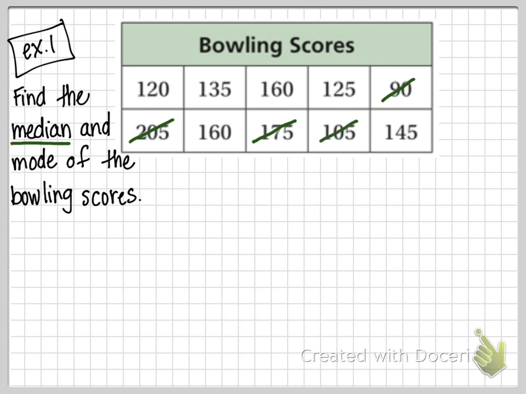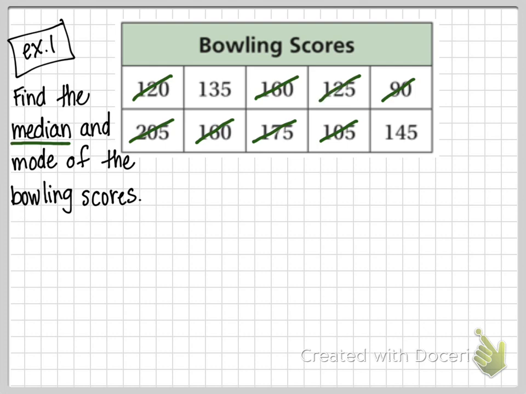So I'm crossing off the highs and the lows. Then I have 160. I only cross off one of them at a time. And then 120. And then still 160 is my highest, and 125. Now I'm left with 2.